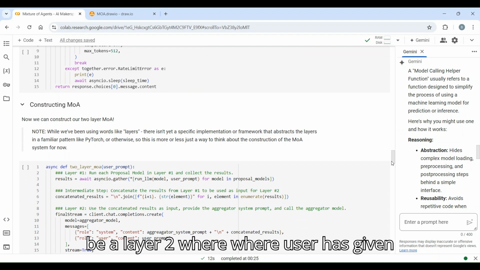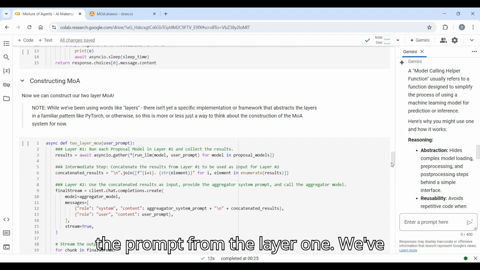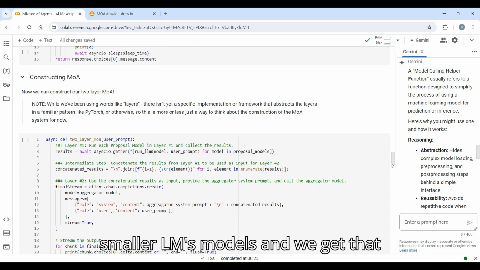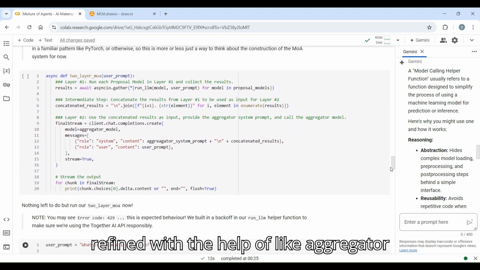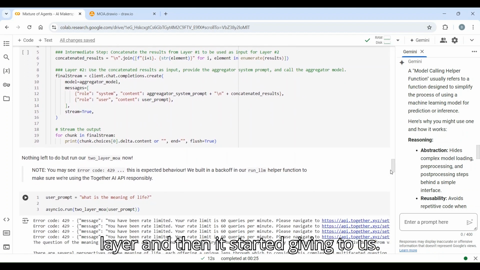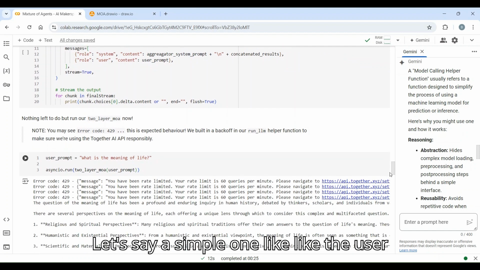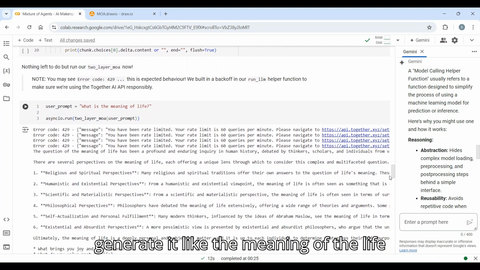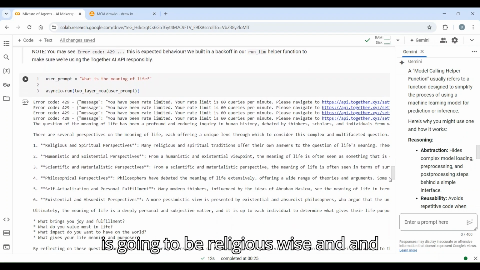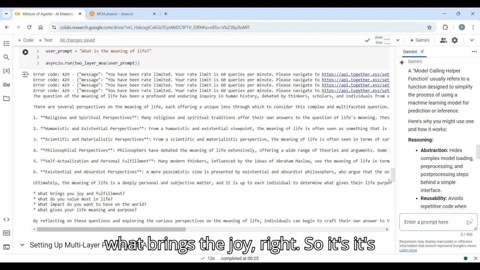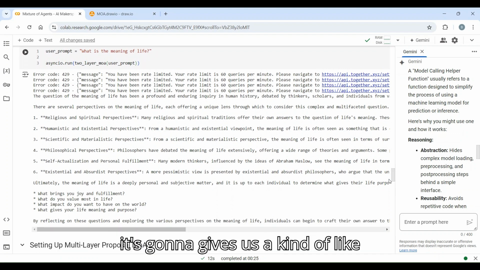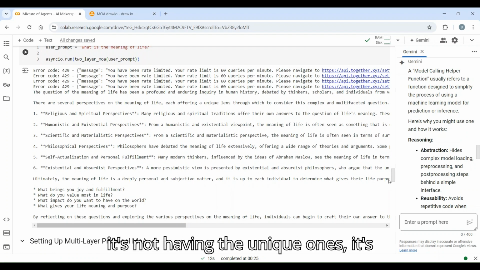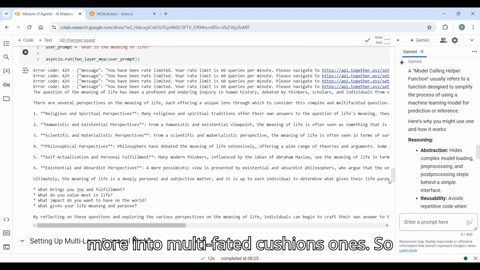So it's going to be a layer 2, where the user has given the prompt from layer 1. We've called the smaller LLM models, and we get that refined with the help of the aggregator layer, and then it gives the output to us. Let's say a simple one, like the user asks, what is the meaning of life? It's going to generate that the meaning of life is religious, and what brings joy. But if you read it out, it's not unique. It's more into multi-faceted questions.